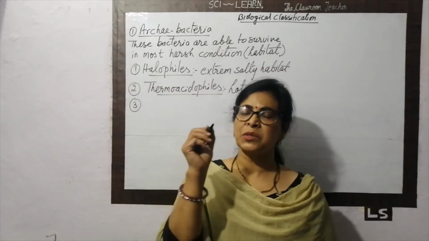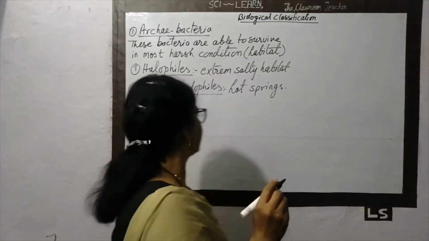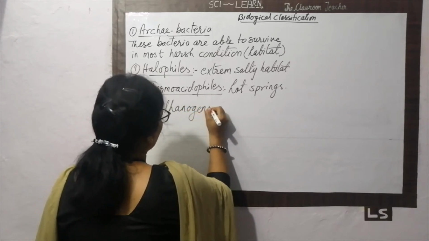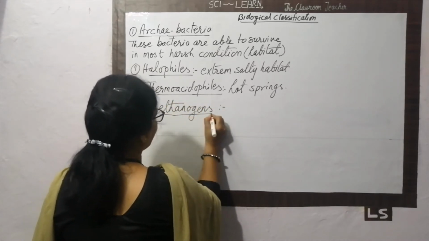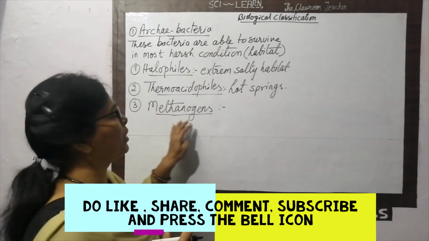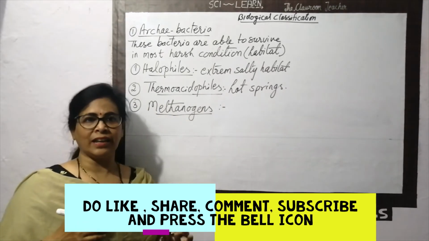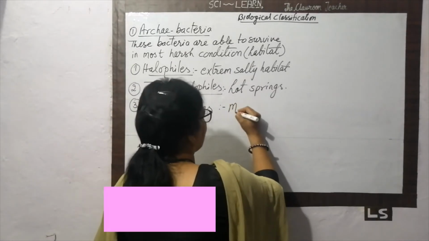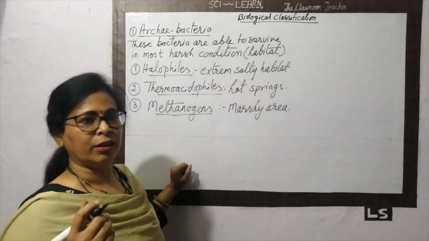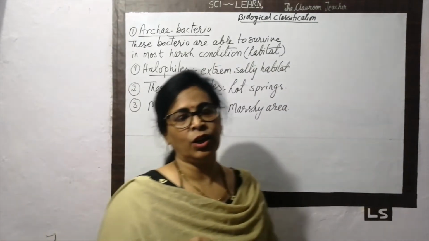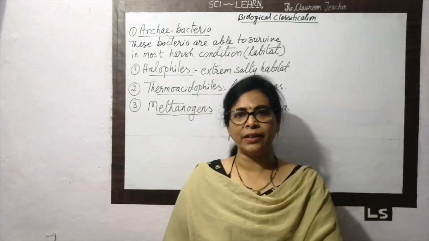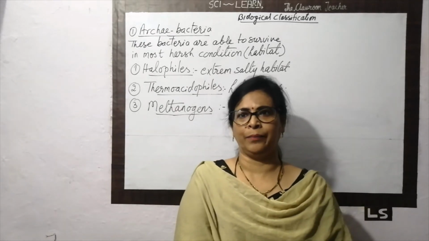The third type of bacteria placed in this group is called the methanogens. I think you are able to know all these by the name only. Halo means salt. Thermoacidic means heat and acid. And methanogen means methane gas. Where the methane gas is abundant, these bacteria survive, in the marshy area. So these are the three types of bacteria which are able to survive in this harsh habitat. So they are placed in the group Archaeobacteria.